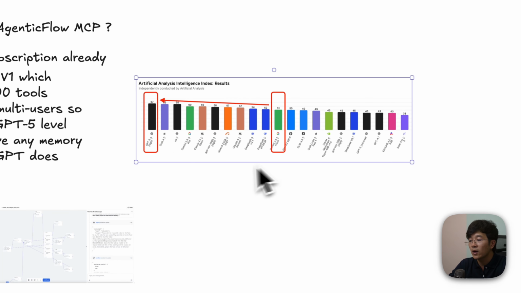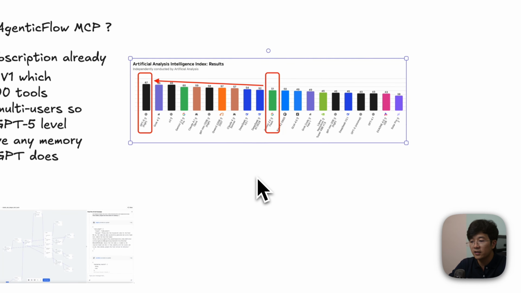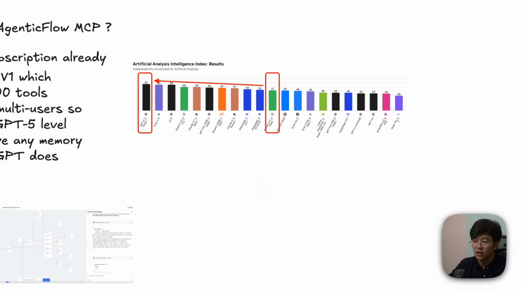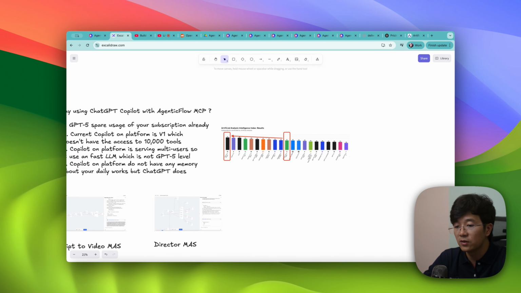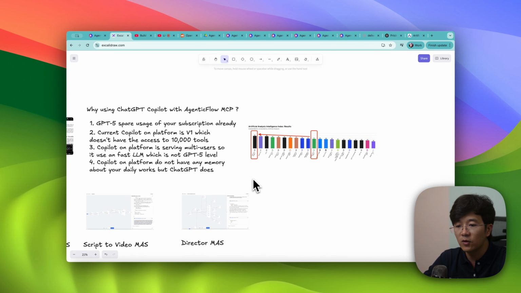Yep. First one is the intelligence. Second one is the memory and how it knows about you and what you do and so on. So that's why I think moving in this direction is going to be much better, at least for you.